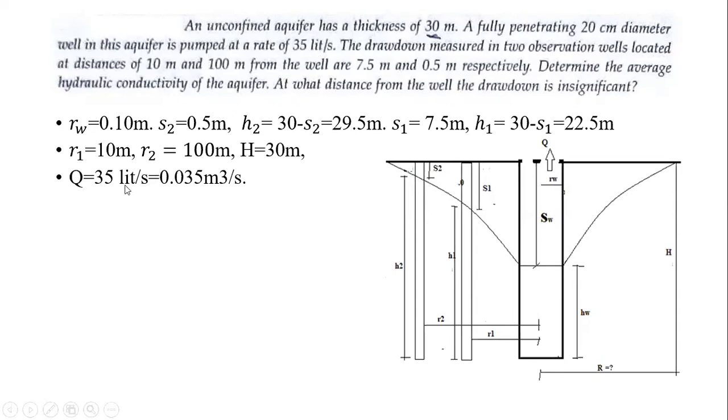So 35 liters per second, we have to convert to meter cube per second, because whatever data we have with us now is in the unit of meters. It means that instead of liters, we will be required to convert to meter cube. So we know that 1 meter cube is equal to 1000 liters. Meaning for converting liters to meter cube, we will be required to divide by 1000. So 35 by 1000 gives us a value of 0.035 meter cube per second. Now it is asked to calculate small k, hydraulic conductivity, and capital R. Okay.